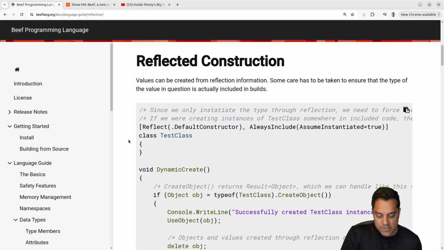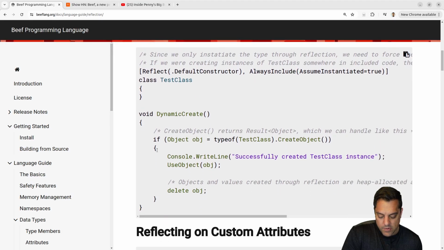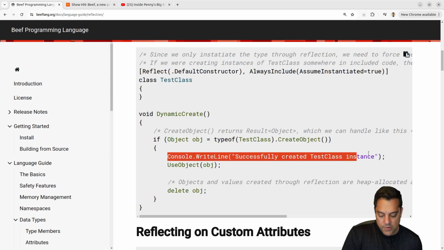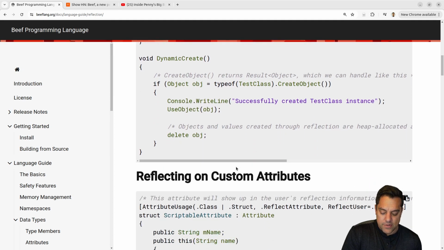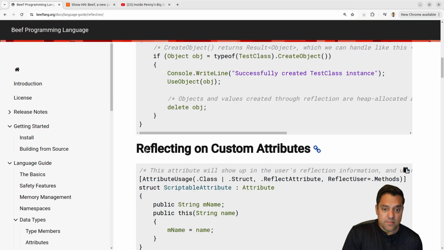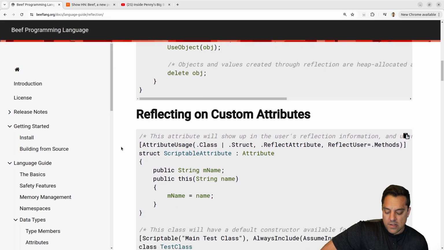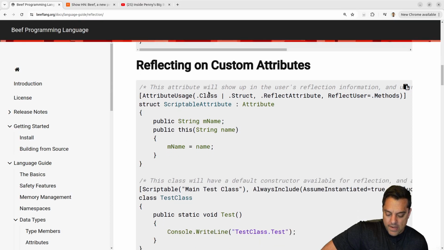Let's see what's here though. Reflected construction. Values can be created from reflection information. Yeah, so let's see here. Can we create a new type here? I guess we're able to create new types here, which is kind of cool. And I wonder if that is stored in some sort of language runtime. That would be kind of interesting. But then we use the object. So that's kind of cool. A lot of questions here, and it's getting me curious about the language development here.